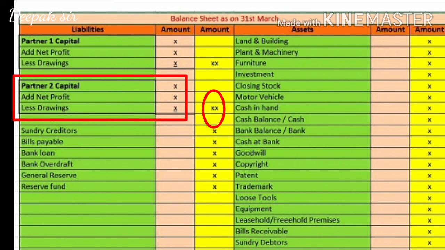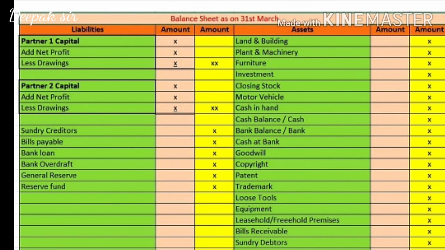So instead of a single capital, the sole proprietor's capital, which was only one capital, here we have partners' capitals. The first partner's capital will come, and all his personal profit, drawings, interest on capital, etc. will be added to or subtracted from the first partner's capital.